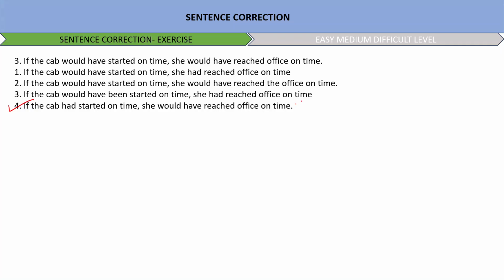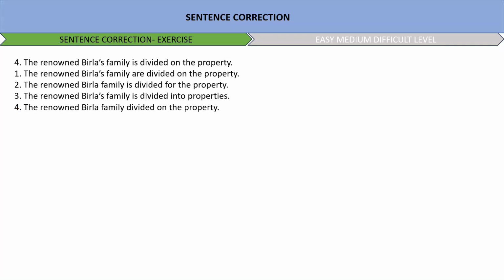Next, the renowned Birla family is divided on the property. You have to select one option which specifies the meaning and is grammatically appropriate. The renowned Birla family or Birla's family, what will you choose? Definitely Birla family, so that eliminates one option.